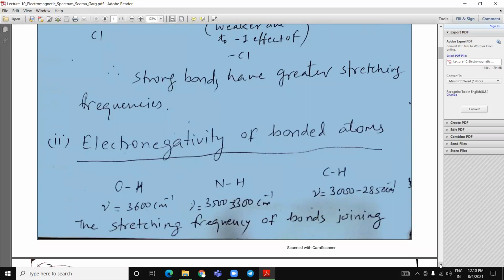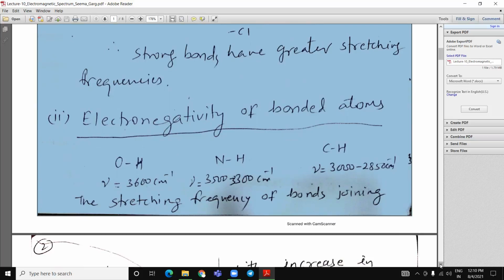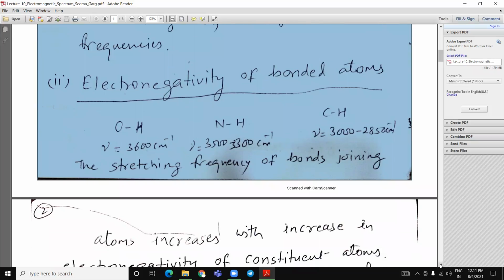Electronegativity of bonded atoms. It depends upon the electronegativity of atoms. Oxygen is more electronegative than nitrogen, than carbon. So its OH frequency is also higher, 3600 inverse centimeter. NH is 3500 to 3300 inverse centimeter.